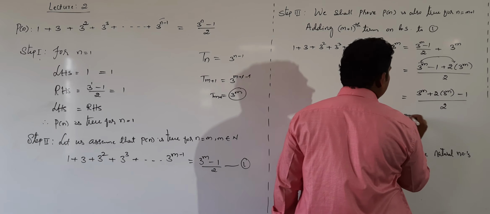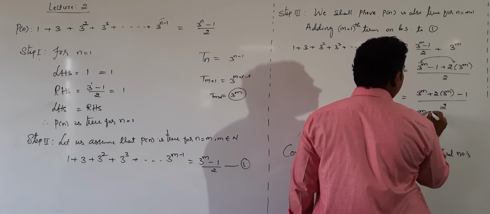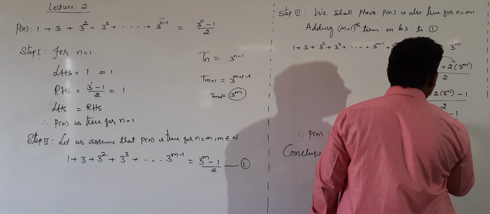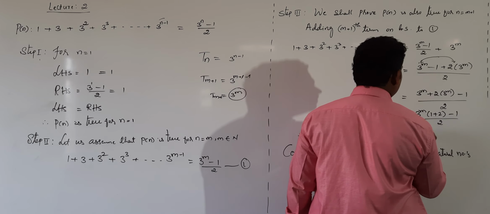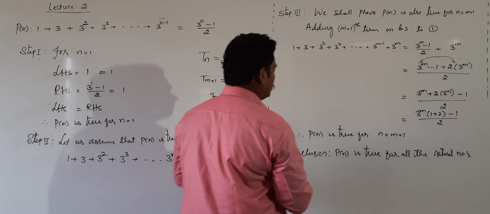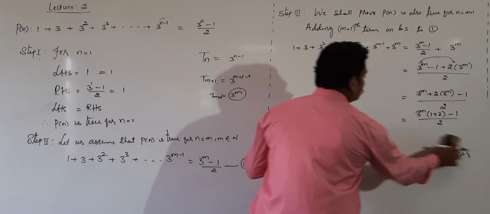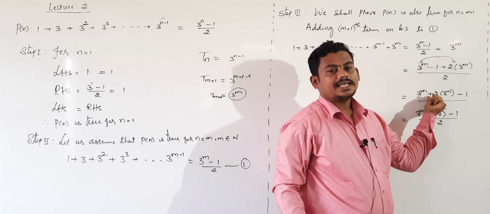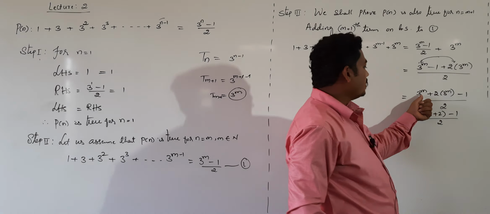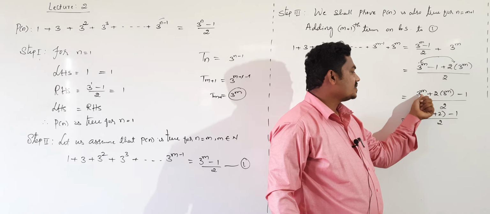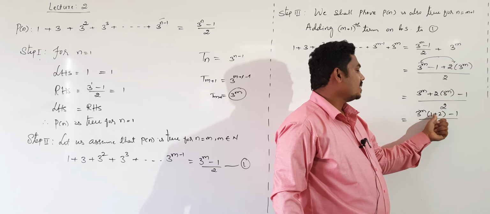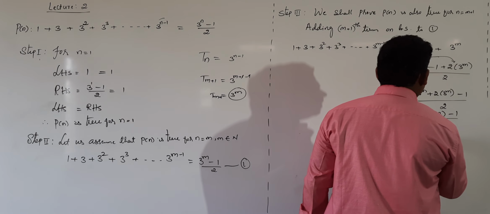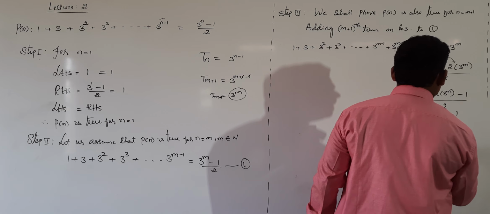In these two terms, 3 power m in bracket 1 plus 2, minus 1, whole thing divided by 2. Taking 3 power m common, remains here 1, here 2, 1 plus 2 is 3. Now it becomes 3 power m into 3 minus 1 divided by 2.